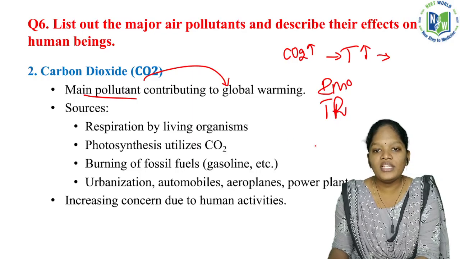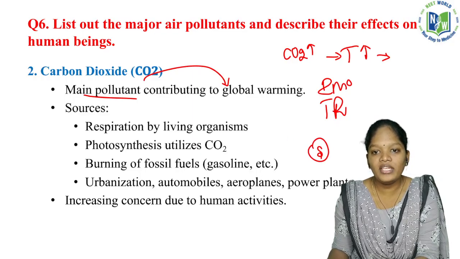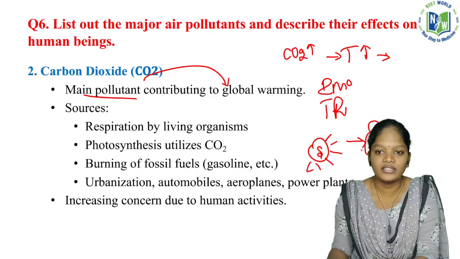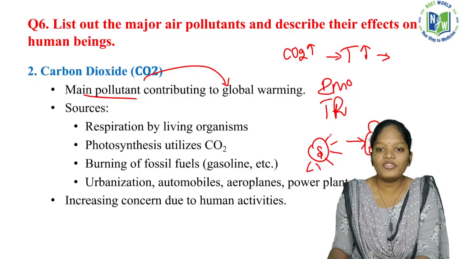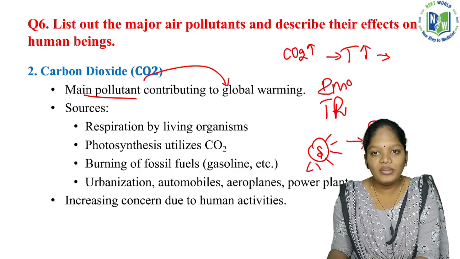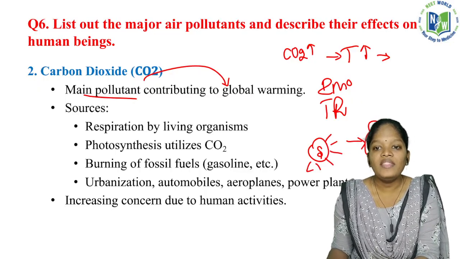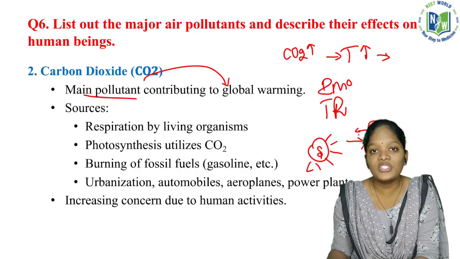Insolation means, see, this is the sun and this is the earth. The sun is giving its rays to the earth. The rays from the sun to the earth are the insolation, and the earth is emitting some radiation, which is called terrestrial radiation.